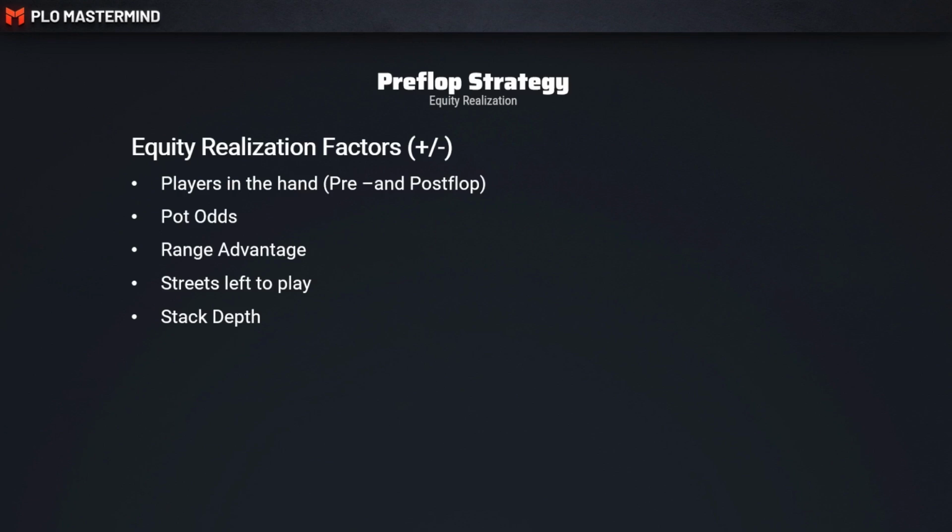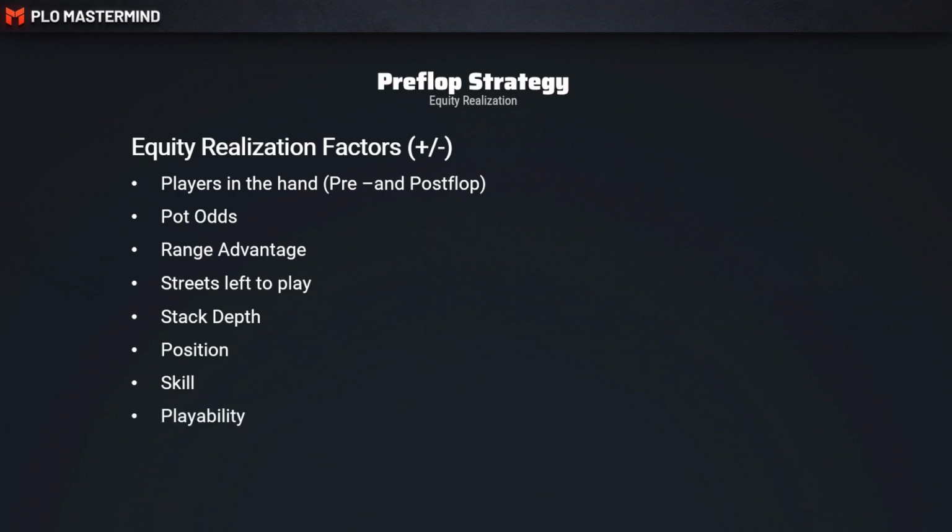One of the biggest factors of equity realization is going to be position. The player with position is going to over-realize equity by default. That is because the out-of-position player has to continue tighter against the bet, given that he will remain out of position for multiple streets. The out-of-position player has to play generally more passive because he has to protect his checking range a lot more aggressively and more balanced than the in-position player, which overall leads to the in-position player over-realizing its equity by default. Another factor is also skill. If you're able to bluff your opponent off their equity, if you're able to play better than your opponent post-flop, that will also help you to over-realize your equity.